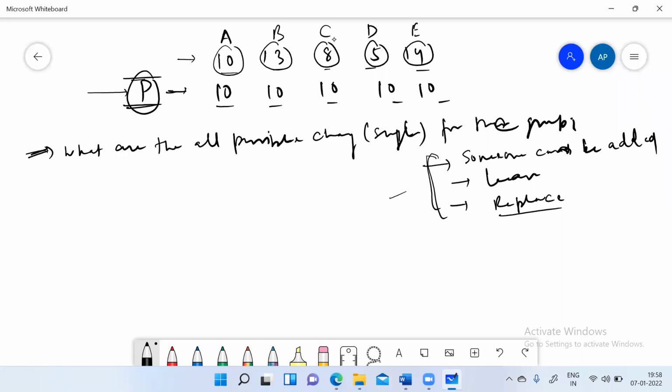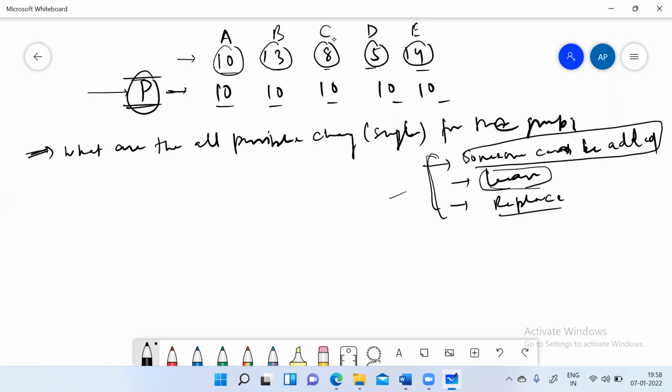So now we'll take all these 3 changes separately, because the problem is if someone is being added to the group, they can come with any number of chocolates. They can come with the number of chocolates as 10, or less than 10, or greater than 10.